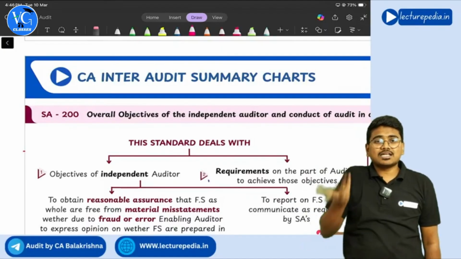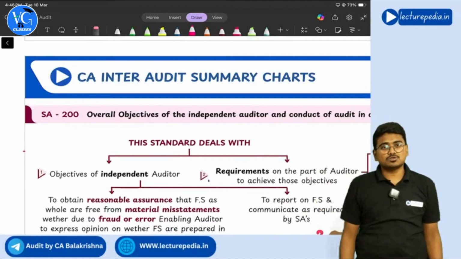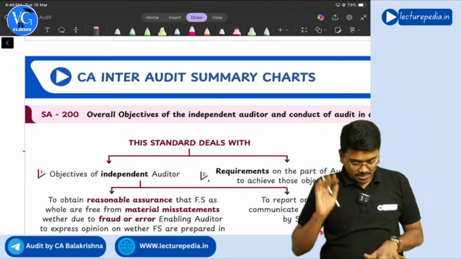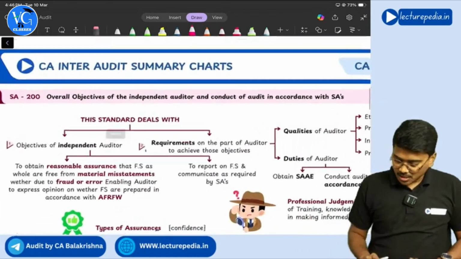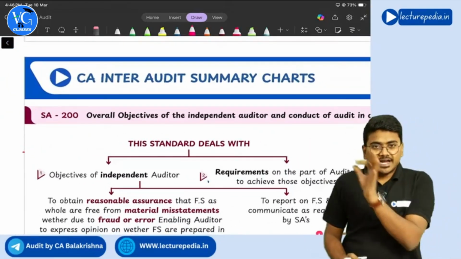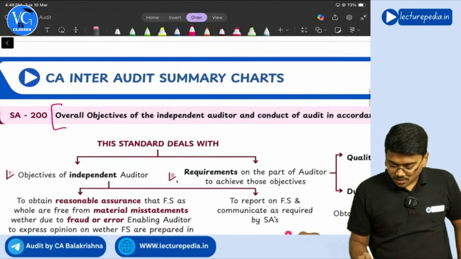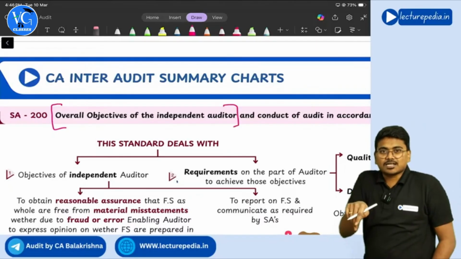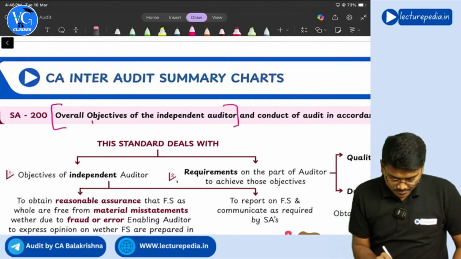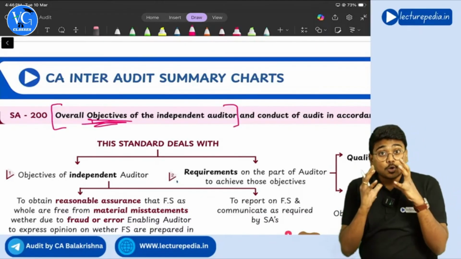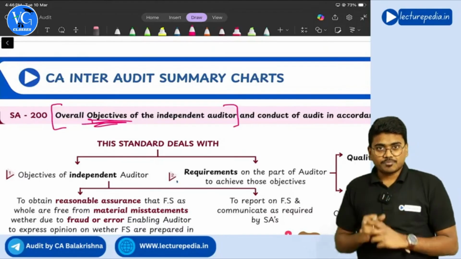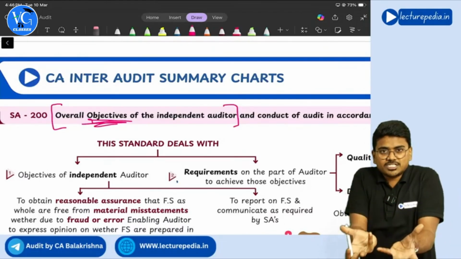Sir, the name of the standard itself is this huge. How should we remember, sir? Don't worry. See, now you divide it into two parts. First one, overall objectives of the independent auditor. You try to understand. Objective means what? Objective means goal, the target that has to be achieved. That is known as objective.